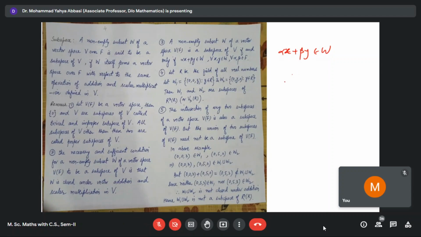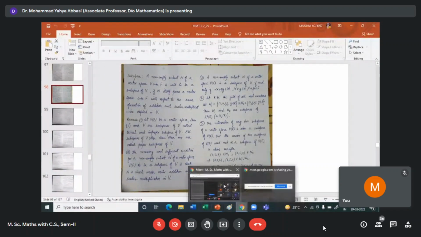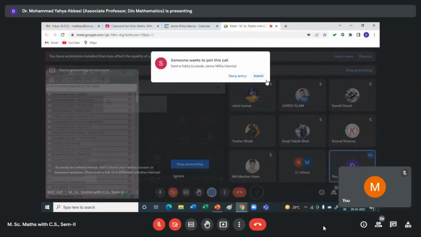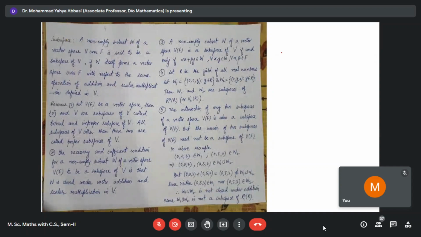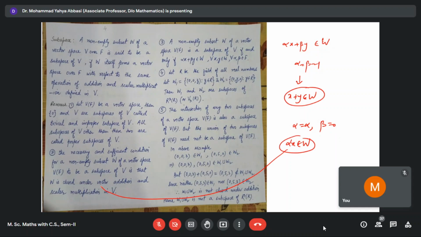If you put alpha equal to beta equal to 1 in alpha x plus beta y belongs to W, this implies x plus y belongs to W. And if you put alpha equal to alpha and beta equal to 0, then this becomes alpha x belongs to W. So this is the first condition, and this is the second condition.